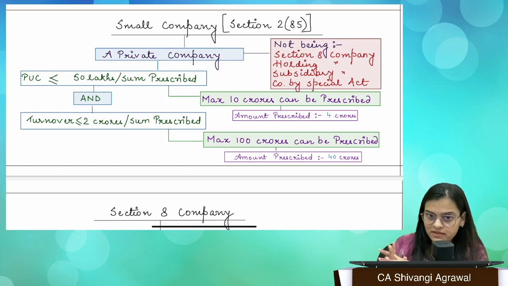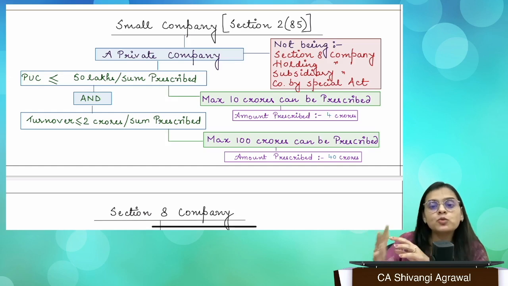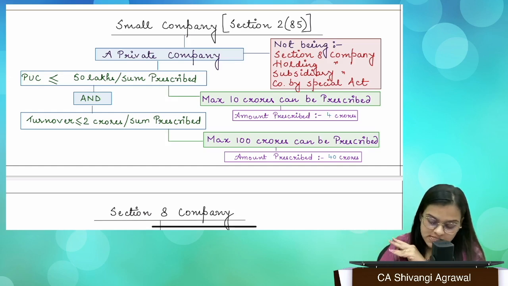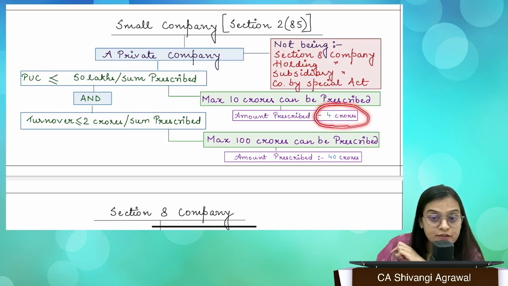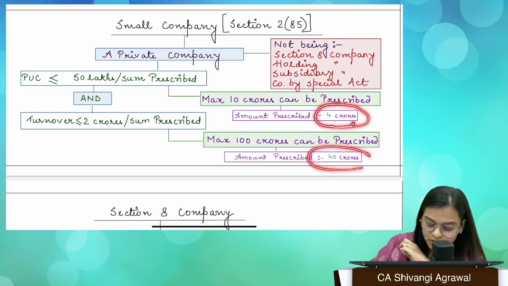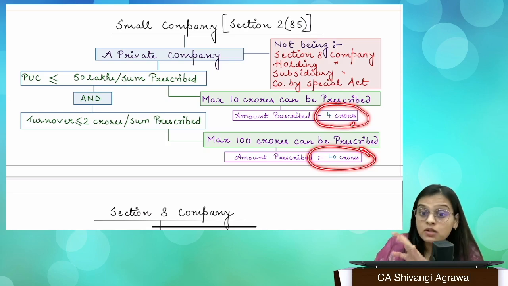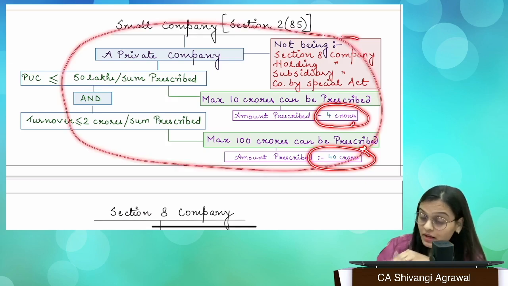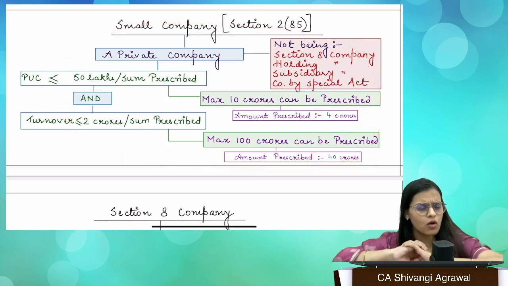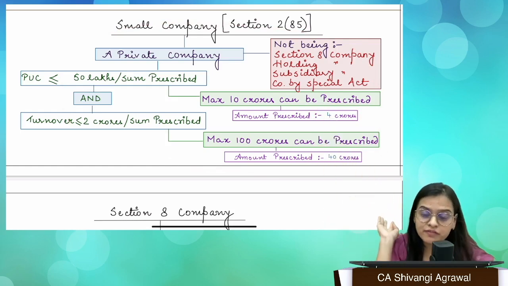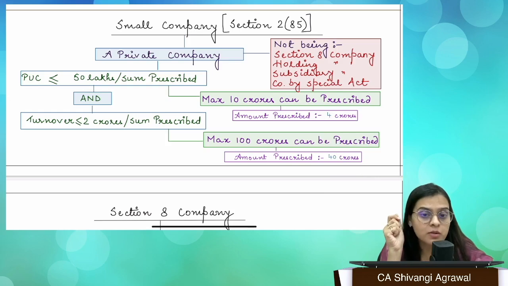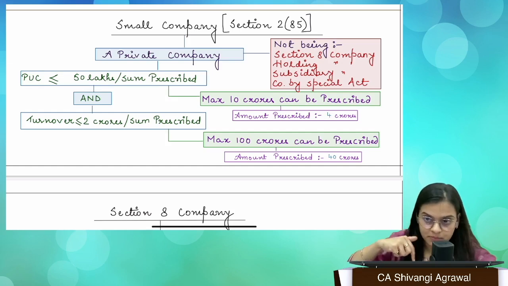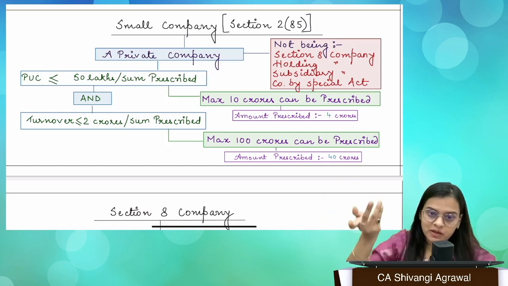Other than this, if you're a private company, and you meet a certain threshold. What is the threshold? See, the current prescribed threshold is that your paid up capital should not exceed 4 crores and your turnover should not exceed 40 crores. Not to exceed 4 crores or 40 crores. Right? So this is what is being prescribed. Now you have to understand very well, because students get confused and they mess up everything. So understand one thing very clearly. When we're talking about the definition which is stated in section 2 clause 85, what does it say? Small company means a company other than a public company, right? So small company means a private company.